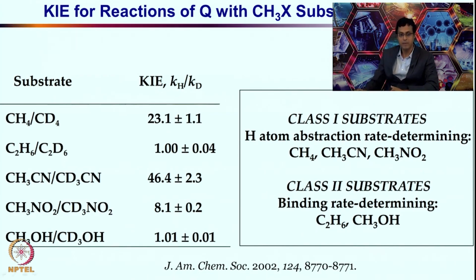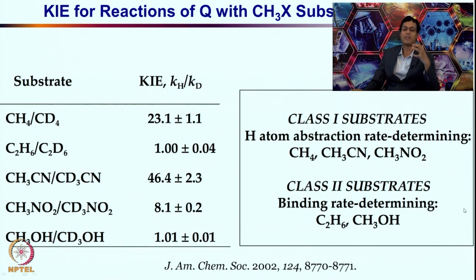the rate determining step, but the same thing is also true for methanol versus deuterated methanol, where once again the CH bond breaking is not the rate determining step. So, based on these studies, one can think of having two different classes of substrate. Class 1 substrate where hydrogen atom abstraction is rate determining, as you see in these 3 substrates, let us say those are studies, methane, acetonitrile and nitromethane. For class 2 substrate, binding rate is the rate determining step.